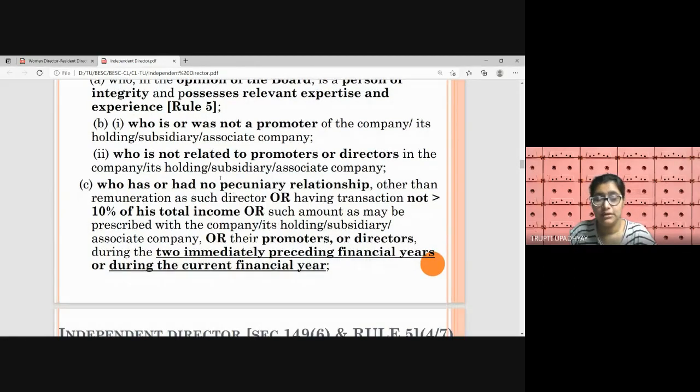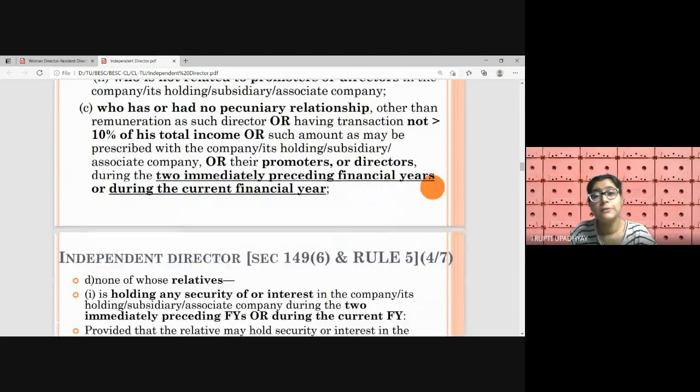This person, the proposed ID, is not a promoter, was not a promoter, and is not a promoter of the company or HSA. Also, he is not related to promoters or directors of the company or HSA. There is no pecuniary relationship other than the remuneration as such director, or a transaction not more than 10% of his total income. So whenever a transaction is happening other than the remuneration the director is getting, the ID should not get it, right?